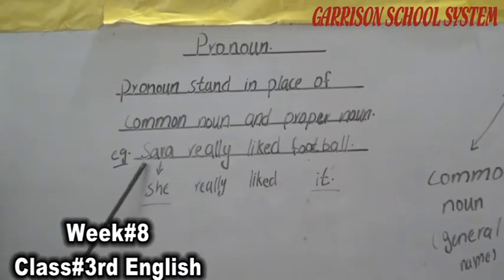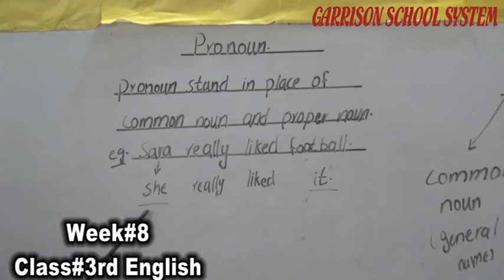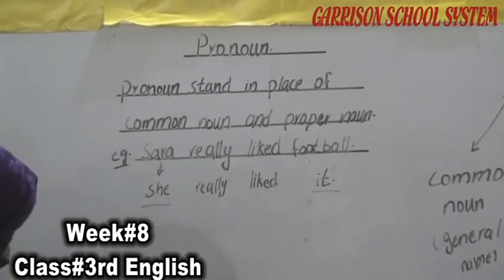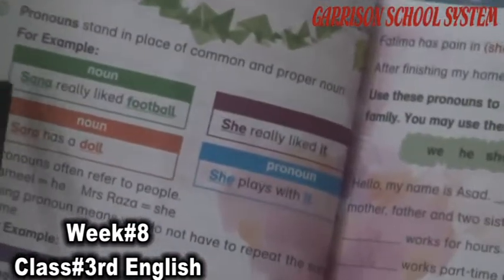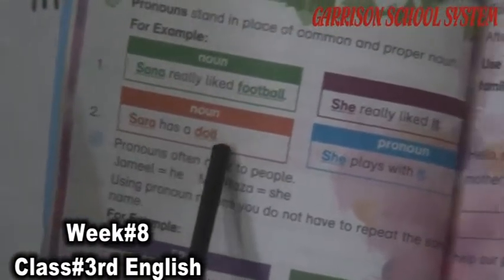If I write here, Ali is a good boy. Ali is the name of a boy, so that's why we write here he, and he is a pronoun. Now open your book, page number 16. Pronoun stands in place of common noun and proper noun. They give you 2 examples, like Sana really liked football. She really liked it. Another one, Sarah has a doll.